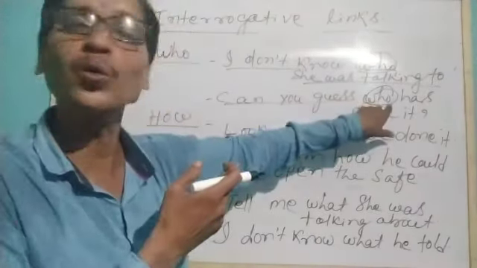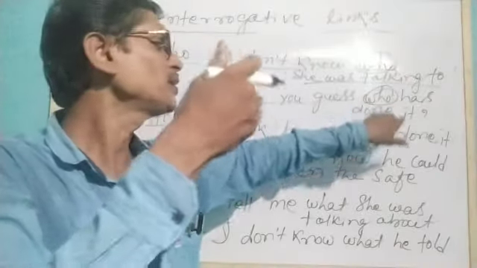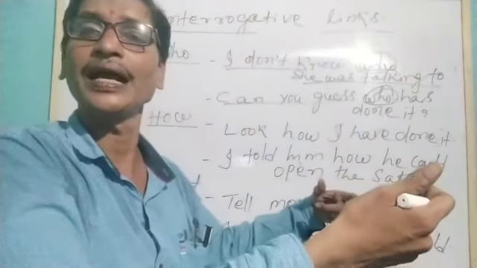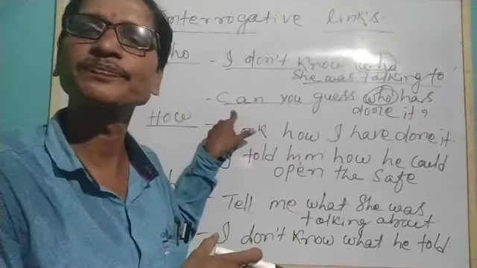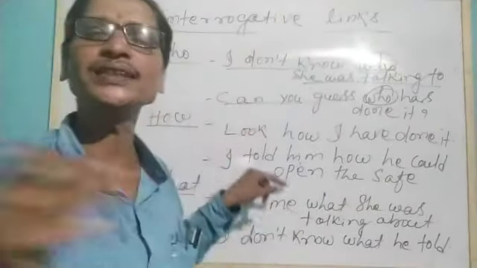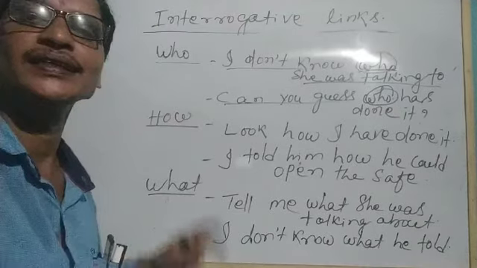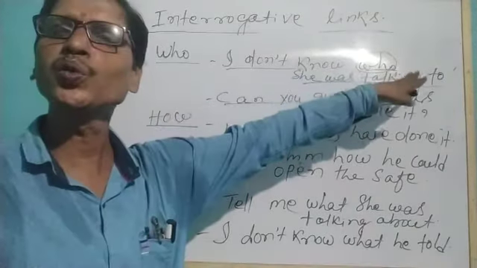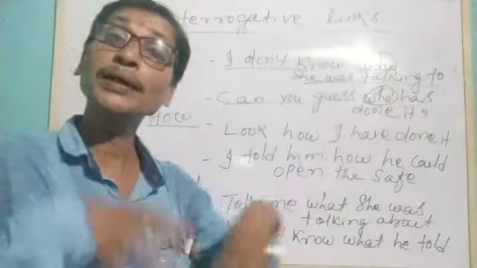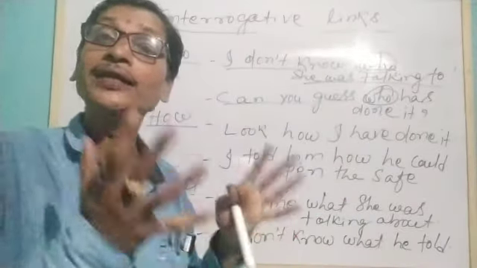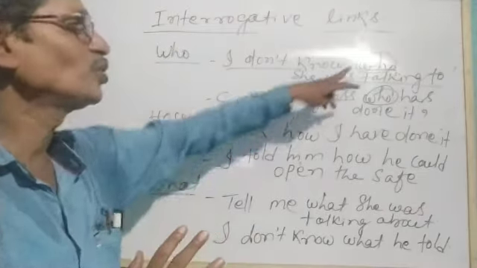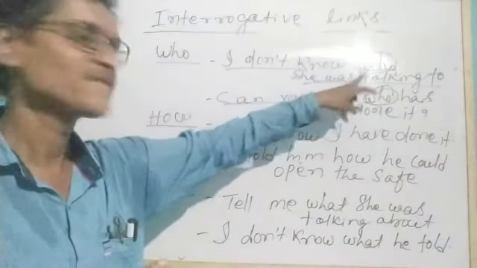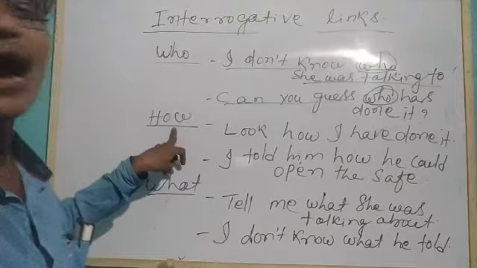Therefore, this who is asking about the person, and that is being questioned again by can. Can you guess who has done it? See now, here we used who as a link, but we used an interrogative word, that means double-H word, to know about the person.